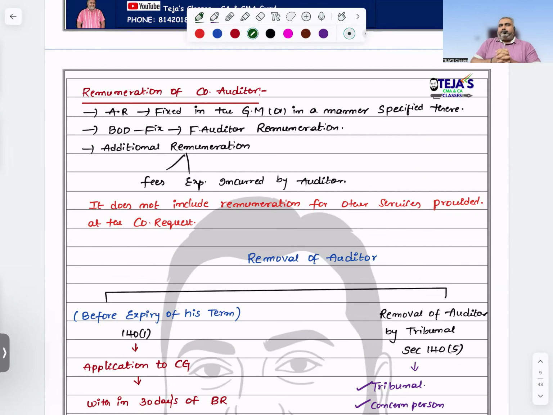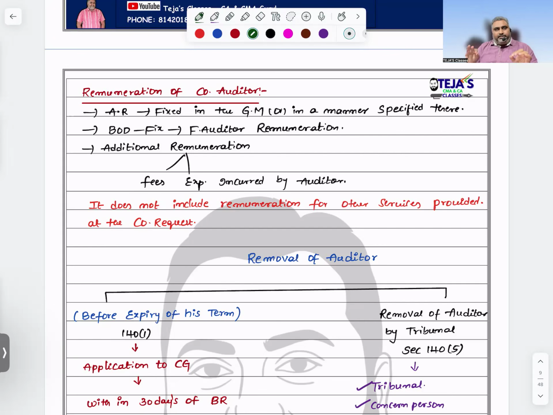Audit remuneration. Without this, we will not work. Now, we have discussed this particular point for so much time. Sir, what is meant by remuneration? You are providing so many services to the client, so they need to give something in monetary terms for the performance. Technically, remuneration means whatever amount of expenses incurred by the company are reimbursed to the auditor for providing audit services. That is the meaning of remuneration.